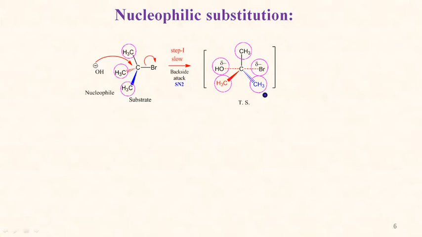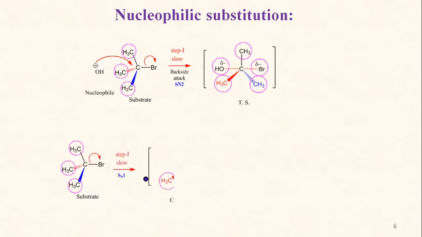That's why the SN2 reaction is not possible, or the backside attack of the nucleophile is not possible. But in that case, the leaving group can depart first and give the carbocation, means it does not react by SN2 mechanism but by SN1 mechanism.